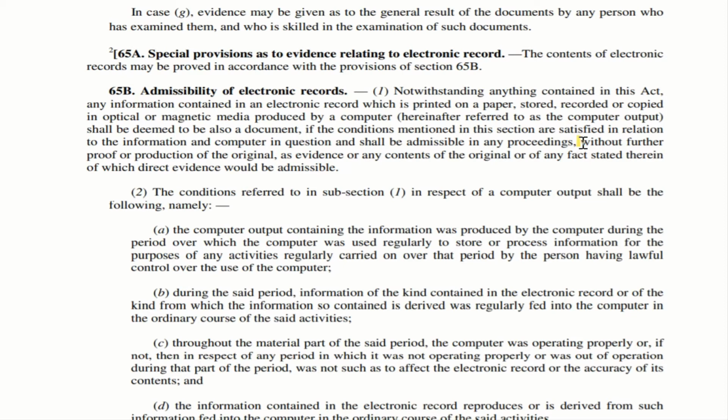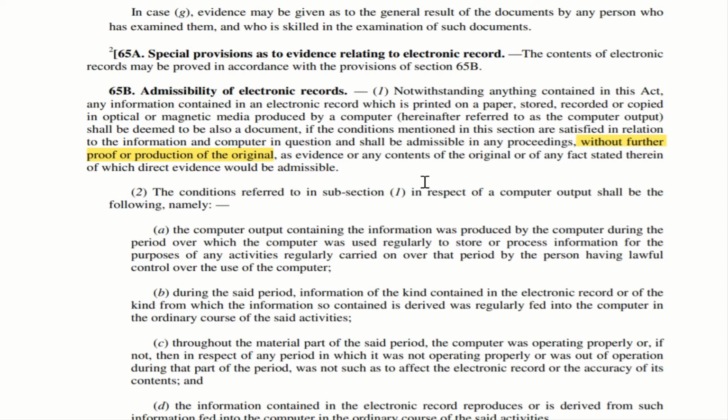Please understand this: without further proof or production of the original. So the original need not be produced, further proof is also not required, provided certain conditions are fulfilled. As evidence of any contents of the original or of any fact stated therein, you may try to establish the contents of the original or any fact which is stated in the original, of which direct evidence would be admissible. Now let us move to subsection 2.